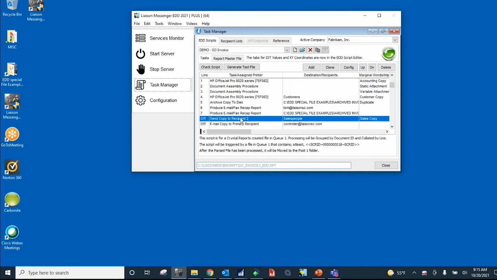Last two examples that I have shut off, here is a sales copy. So we're looking at the salesperson ID number on the document and then pointing back to the salesperson email address and emailing a copy to the salesperson.